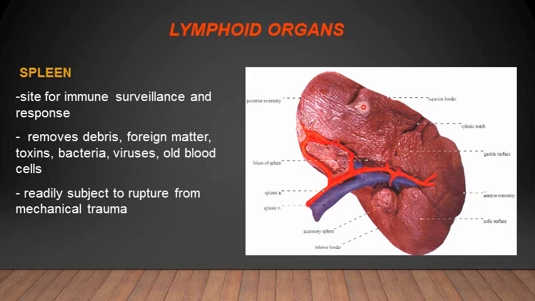But if there is any trauma and any fracture of the ribs, this can lead to rupture and damage to the spleen, which can cause very severe hemorrhage and bleeding in the abdomen. So it can very easily rupture during trauma, you must know, but that is one of the very important lymphoid organs in the human body.